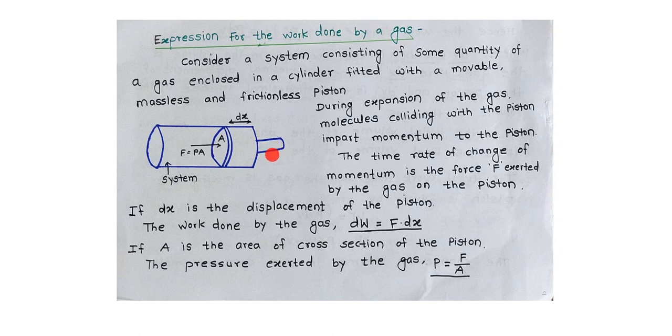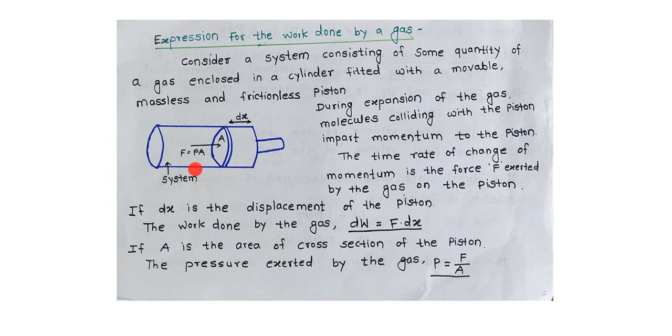During expansion of the gas, molecules collide with the piston and impart momentum to the piston. Here the time rate of change of momentum is the force; this is the force exerted by the gas on the piston. Force is exerted here, and this force is the time rate of change of momentum.